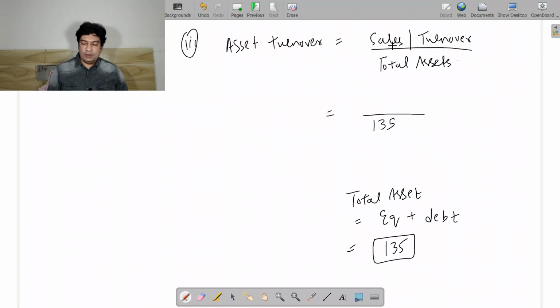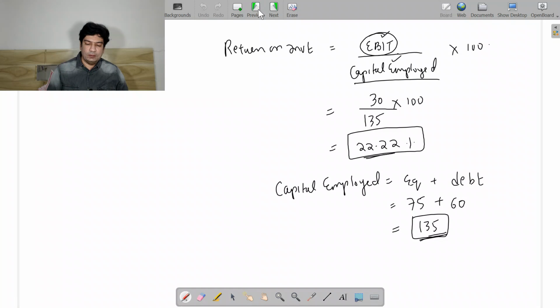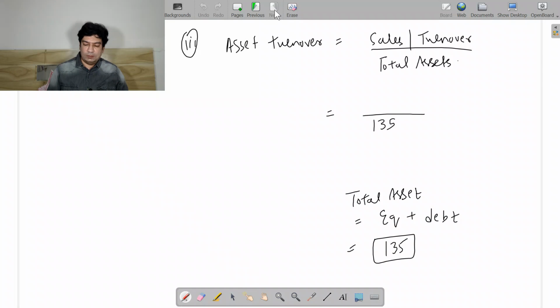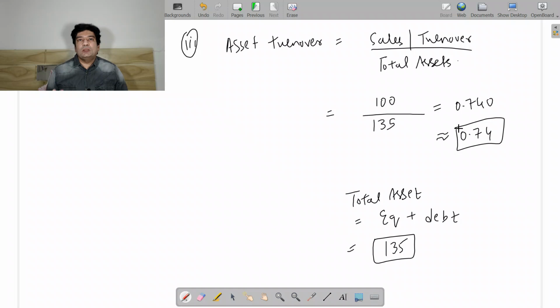and we know our sales. Our sales is 100. So I will be able to get the asset turnover, which is 0.740, which I'll approx to 0.74. So this is my asset turnover.